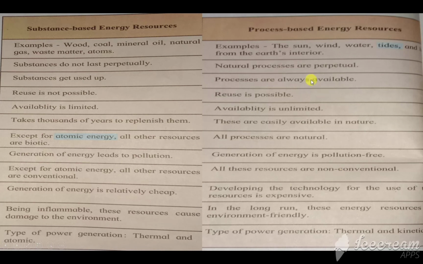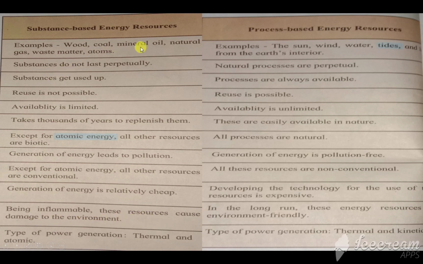We have seen examples like sun, wind, water, all these are non-conventional sources of energy. Generation of energy is relatively cheap. Developing the technology for the use of the resource is expensive. Now, being inflammable, this resource causes damage to the environment.